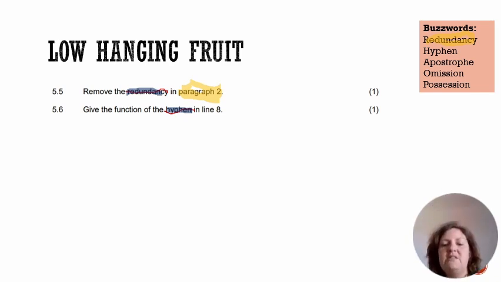Let's move to 5.6. 5.6 is the easiest mark in this paper, and I want all of you to earn this mark.